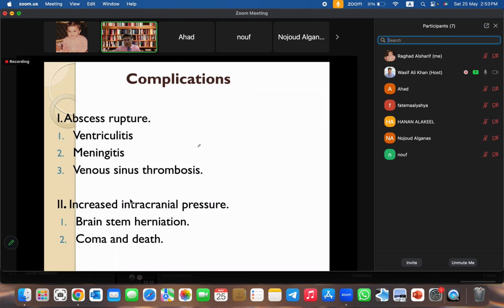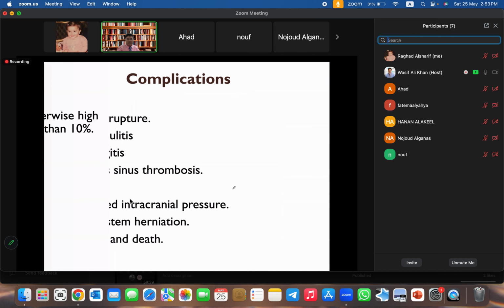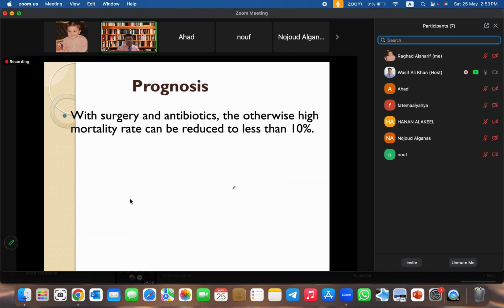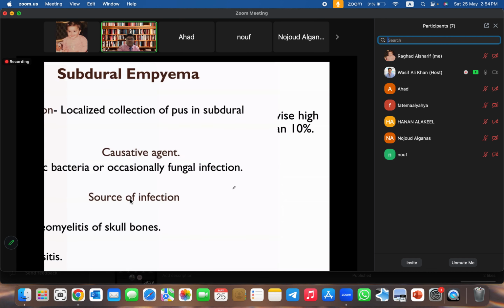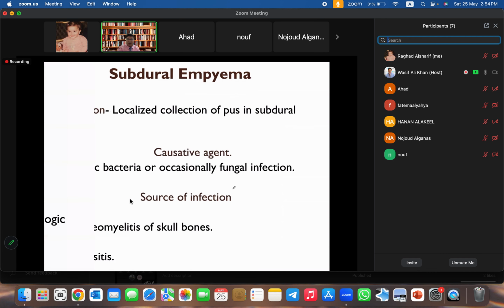So again, this is two ways. Superior sagittal sinus thrombophlebitis may lead to brain abscess, and brain abscess may cause development of superior sagittal sinus thrombophlebitis. And the next dangerous complication is herniation syndrome. All right. Now, regarding prognosis, early diagnosis is very important, right? Even after so much advancement in diagnostics, so much advancement in antibiotics, still the mortality rate is quite high, we can say.